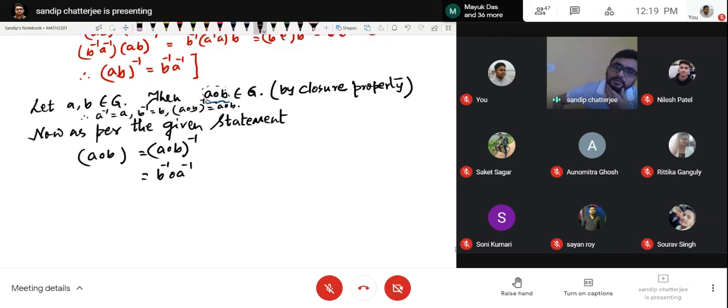Next, what do you have to prove? Commutative. That means what do you have to show? We have picked up two arbitrary elements A and B from the group. We have to show that the group is commutative. That means the binary operation is commutative.